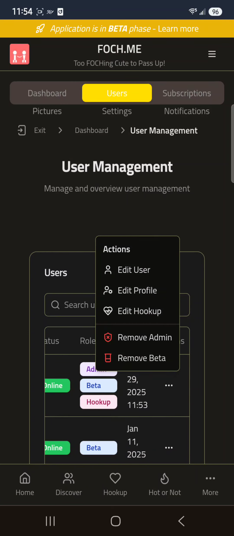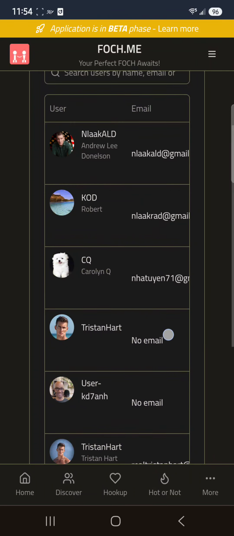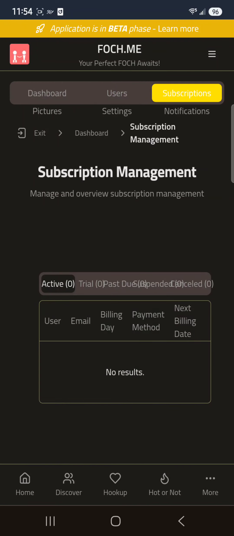I can edit the user, edit the profile, edit the hookup, remove. And remember, this is on a mobile phone. You can see how responsive it is. This will be for working with. Oh, well, that's kind of ugly right there. I'll have to fix that. Those tabs are all run together.